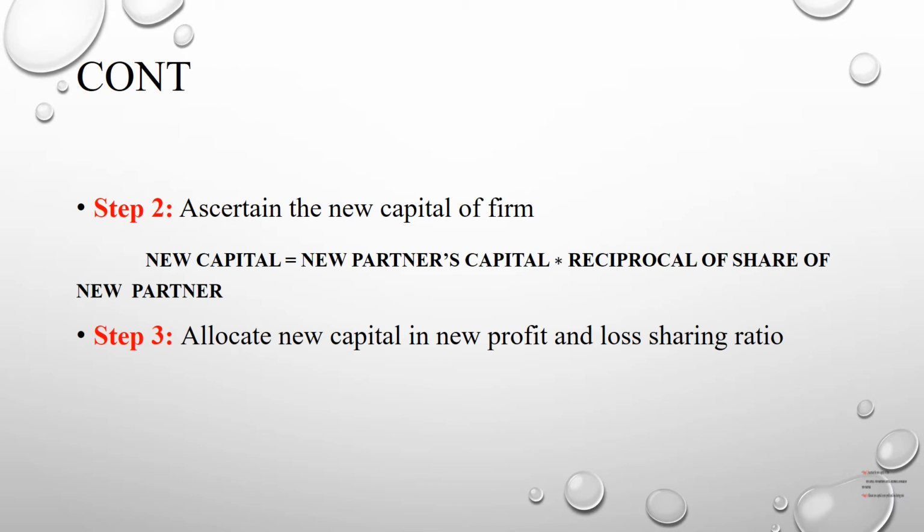The next step, step number 2, is to ascertain the new capital of the firm. The formula for new capital is the new partner's capital multiplied by the reciprocal of the share of the new partner.